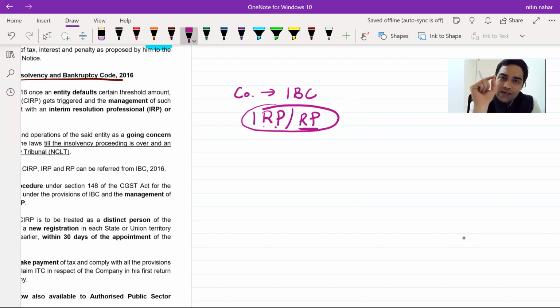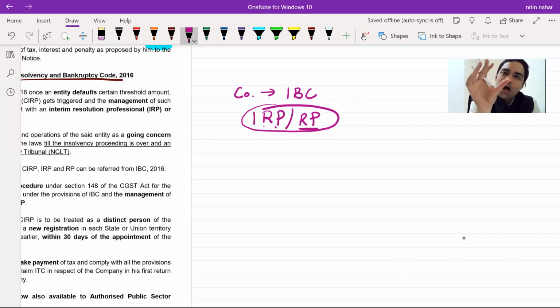Because there is one principle in law. First, previous tax period dues will be adjusted, then current tax period dues. So in such cases, now previous tax period dues of the company will be very high. Government wants, if that is the case, now you will not be able to sell any assets. So while you are selling assets now, again there will be GST because you are selling business asset. Who will pay this GST? Interim resolution professional.